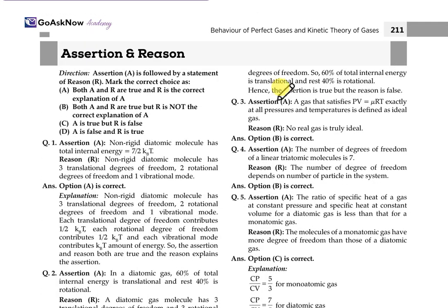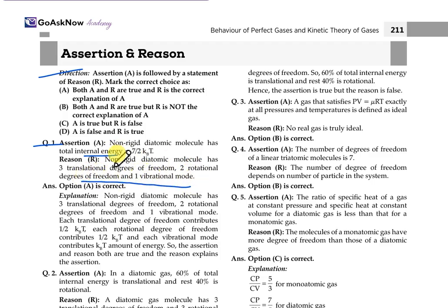Now let's move ahead with the last part. This is assertion and reason. So we have assertion and reason, and we'll have to find which is correct, which is wrong and all. Firstly, the assertion is that a non-rigid diatomic molecule has a total energy of 7/2 kBT. The reason is also given to us: a non-rigid diatomic molecule gas has 3 translational degrees of freedom, 2 rotational degrees of freedom and 1 vibrational mode.